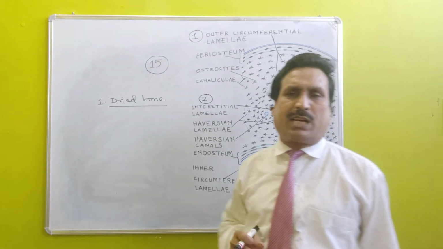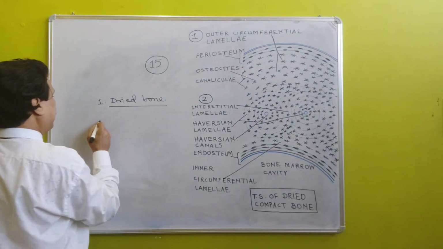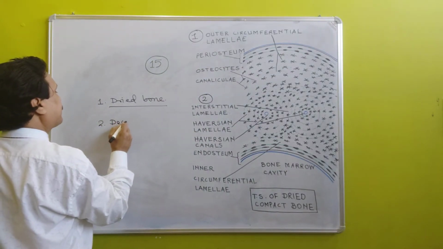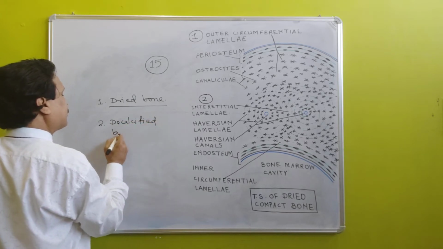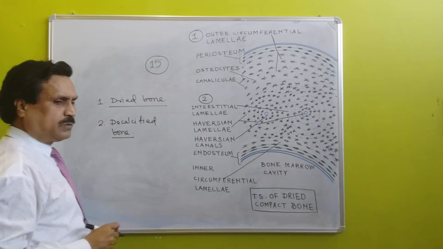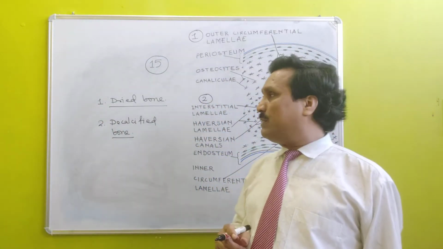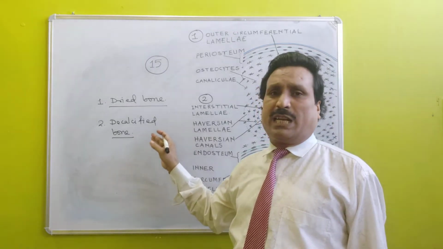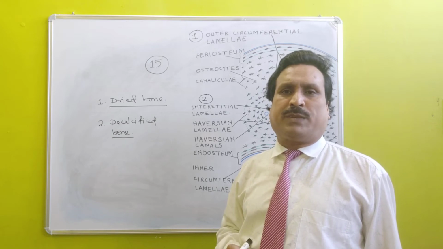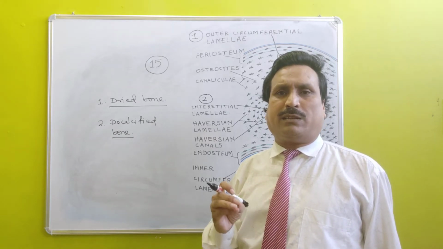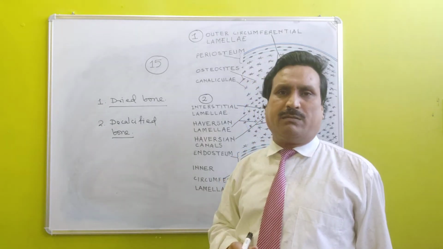Now, let us talk about decalcified bone. When we treat bone with dilute hydrochloric acid, all the mineral matter of bone is eroded and only the organic matter remains in decalcified bone.